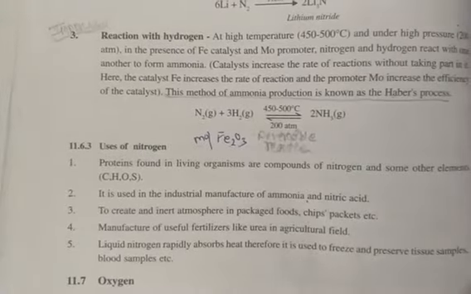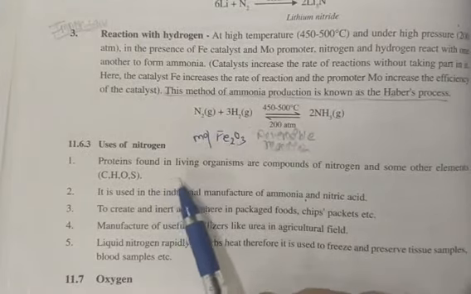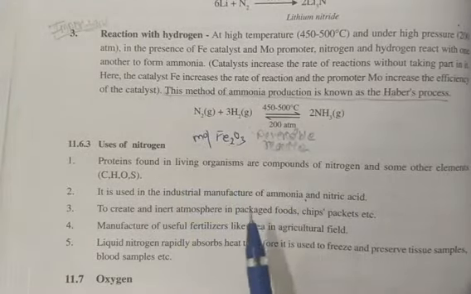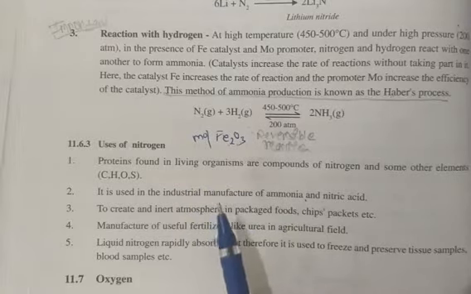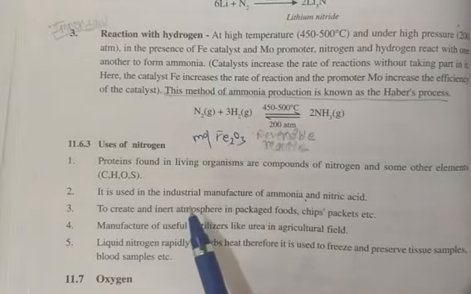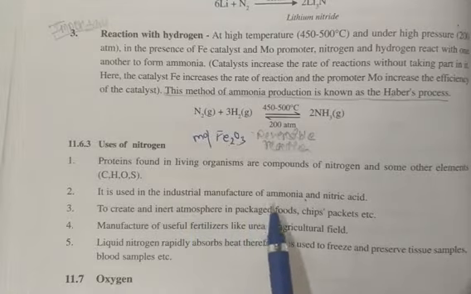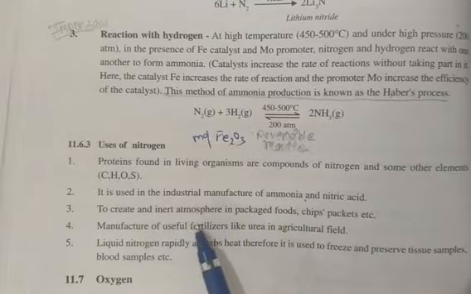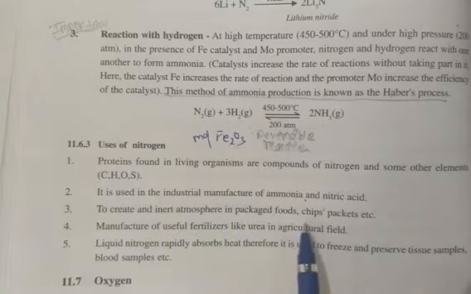Now just see the uses of nitrogen. Definitely, proteins found in living organisms are compounds of nitrogen and some other elements like carbon, hydrogen, oxygen and sulfur. It is used in the industrial manufacturing of ammonia and nitric acid, and to create an inert atmosphere in packaged food.